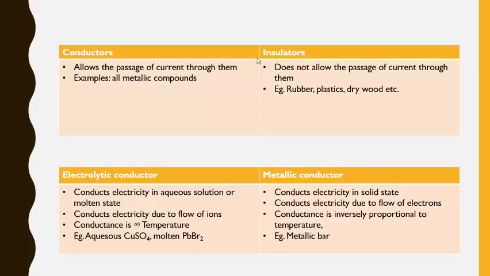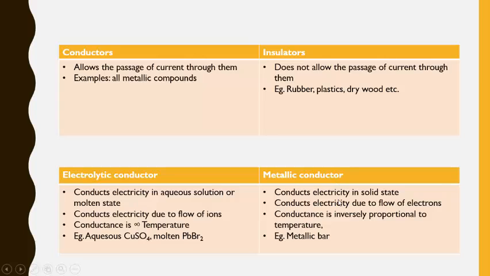Electrolytic conductor conducts electricity in aqueous solution or also in the molten state, and they conduct electricity due to flow of ions. The conductance is directly proportional to temperature. When temperature increases, conductance also increases. When temperature decreases, conductance also decreases. Some examples are aqueous copper sulfate, molten lead bromide.